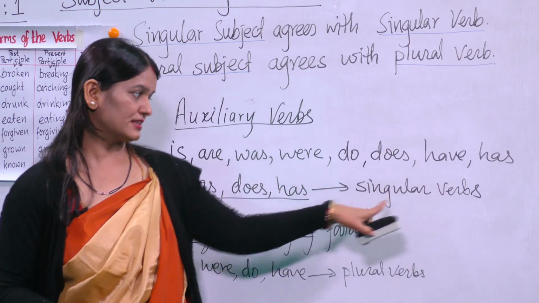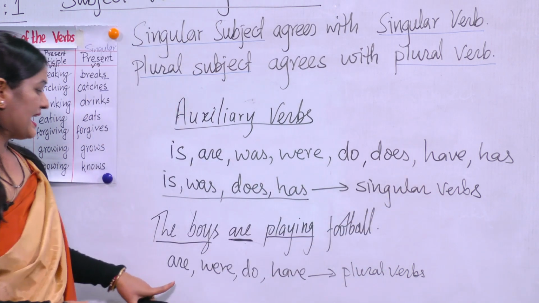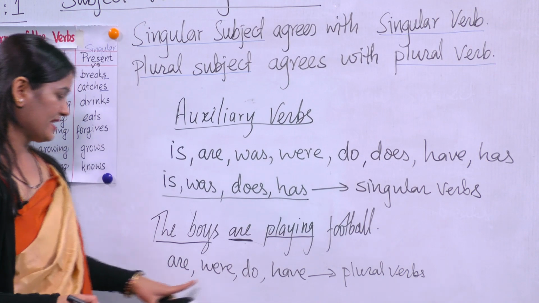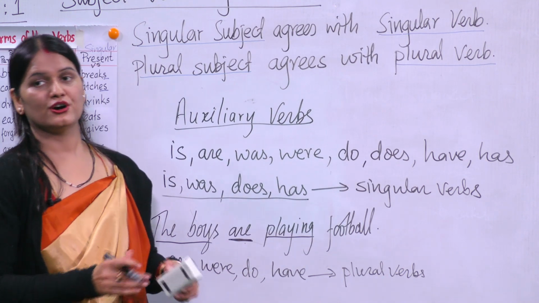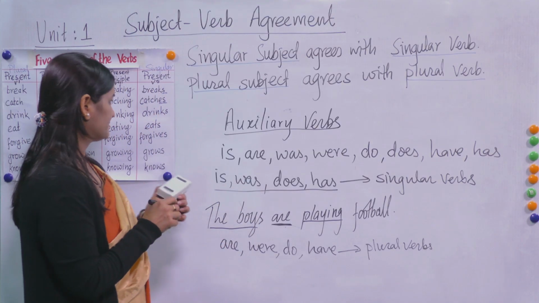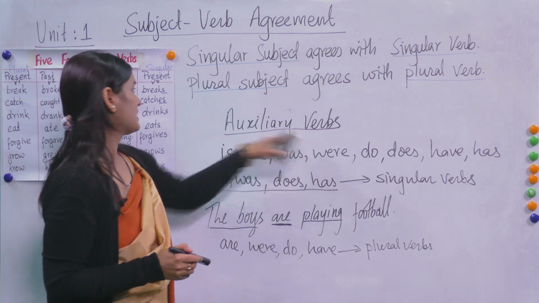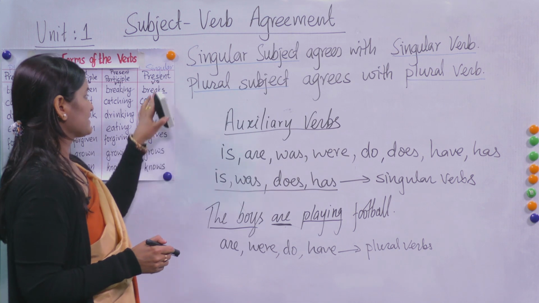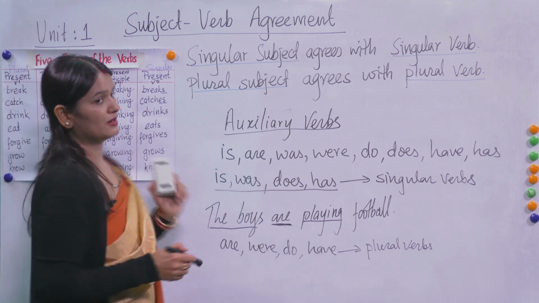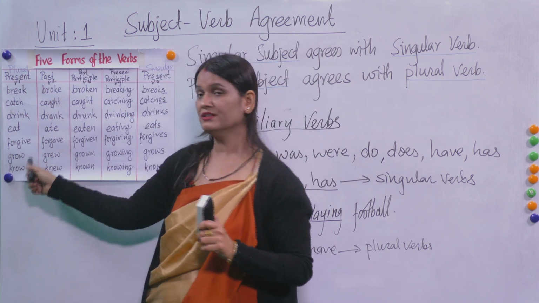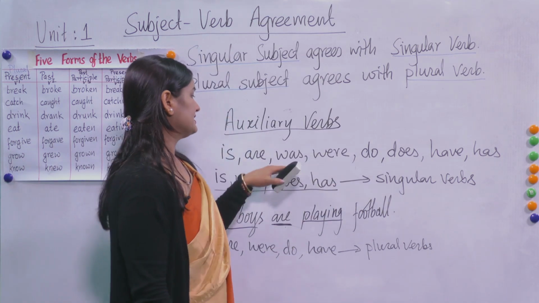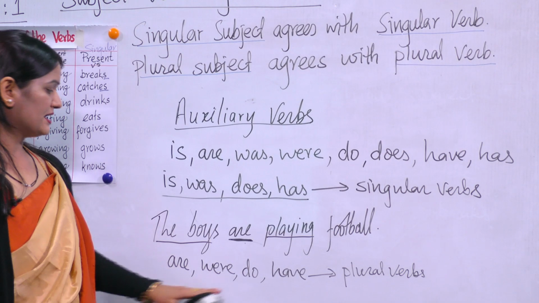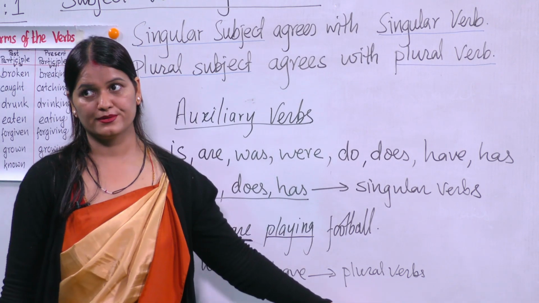They agree with a singular noun or pronoun. And are, were, do, have, they are plural verbs, and they agree with a plural noun or pronoun. These things you have to keep in mind in auxiliary verbs. Main verb, the fifth form of the verb, they are singular, and then present plural, these are plural. And here is, was, does, has, they are singular, and then are, were, do, have, they are plural.